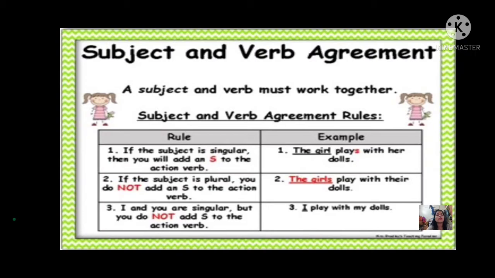The girl plays with her dolls. Yes, the girl play with her dolls? No. So what is the action verb here? Plays. So the girl plays. You have to add S to it.